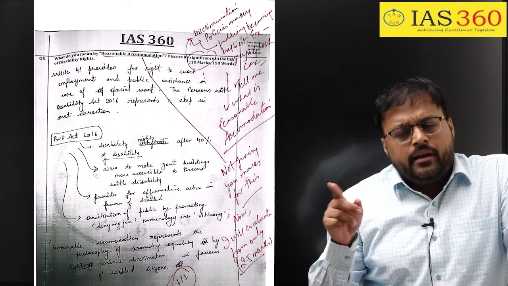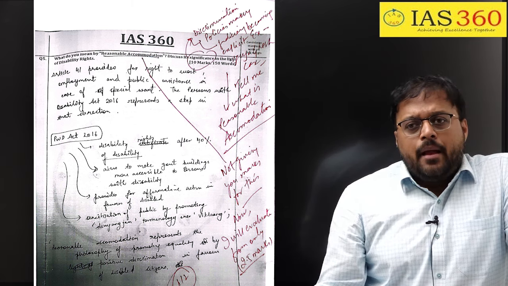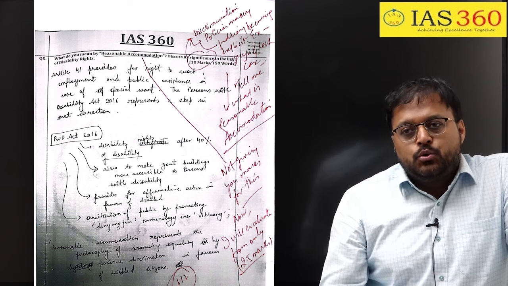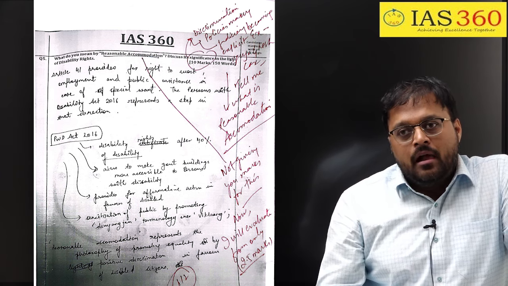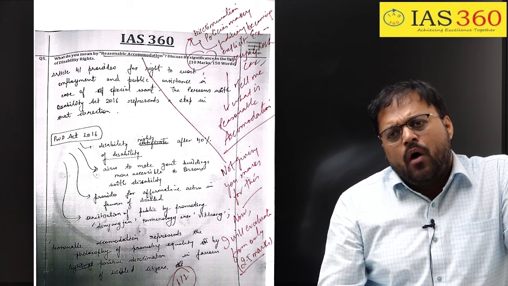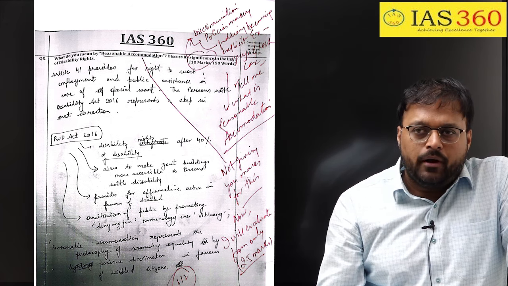And while checking the copies, I saw that only 10% of the students attempted this question, and they asked me, sir, why have you asked about reasonable accommodation?